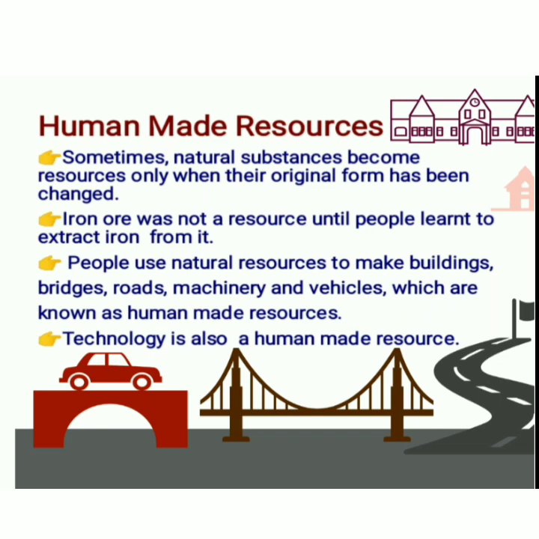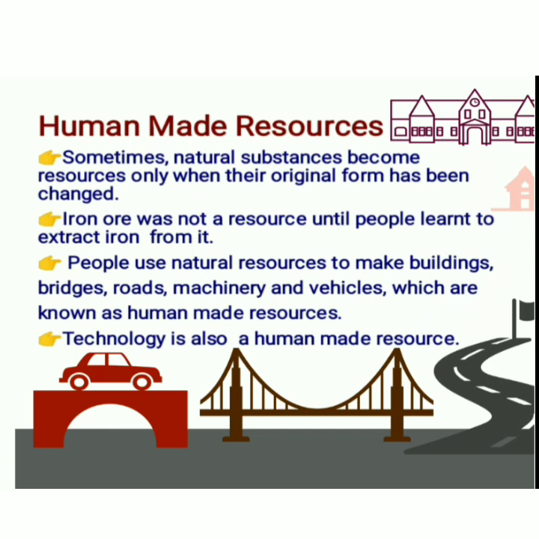So, let's start with human made resources. We know the definition for human made resources: the resources which are made by the human beings for their own needs, right? Sometimes natural substances become resources only when their original form has been changed. And who changed the original form of natural resources? It is the human beings, right? Now, iron was not a resource until people learned to extract iron from it.